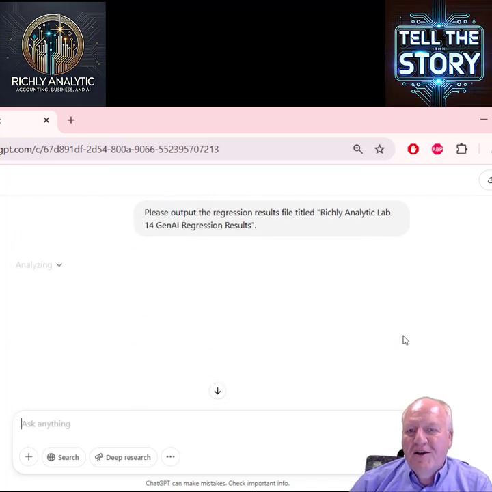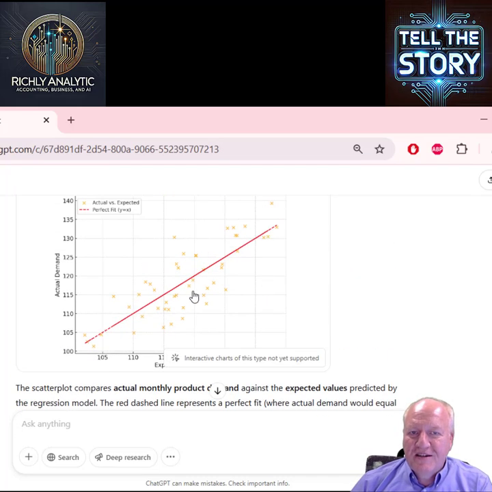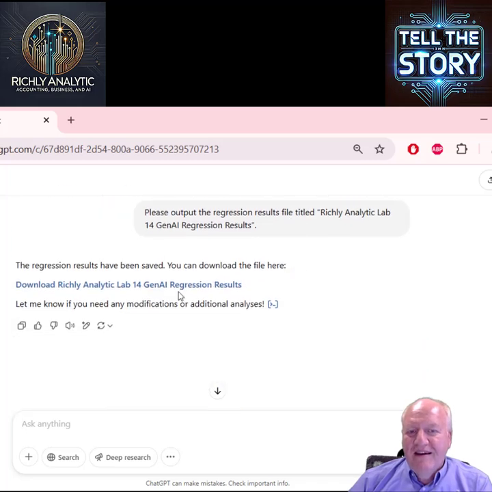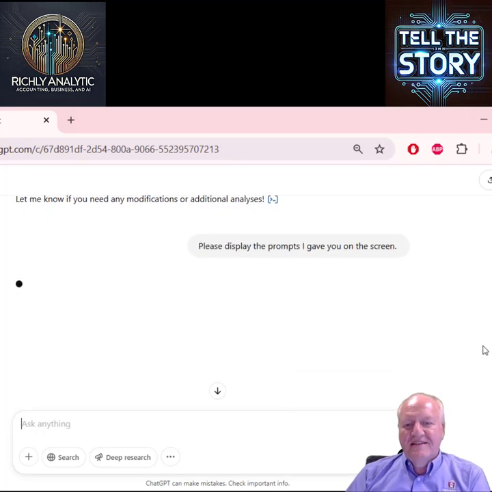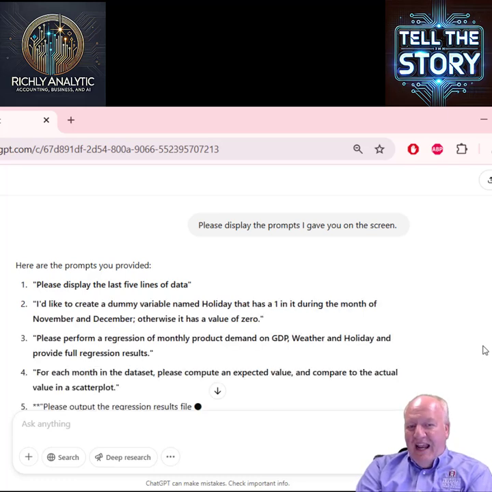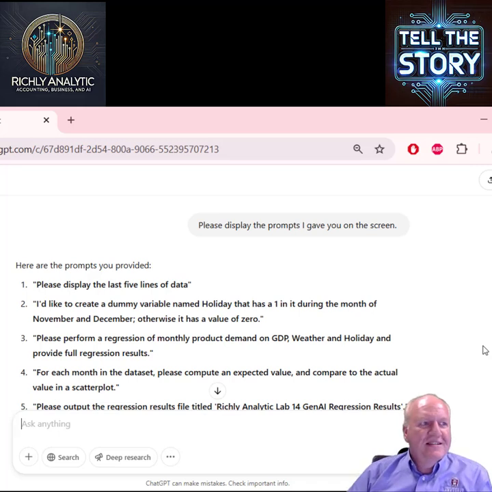I could output the regression results. I could also go to this here and download the chart, or I can write, please output the scatter plot with the trend line directly, or I could just ask it to do it that way. And then finally, usually I like to ask, will you please display the prompts? Because I like to see those. Oftentimes I like to save them because it's like my instructions, and I want to know what I instructed it to do. So this completes this lab.